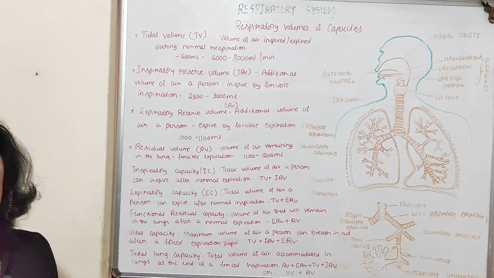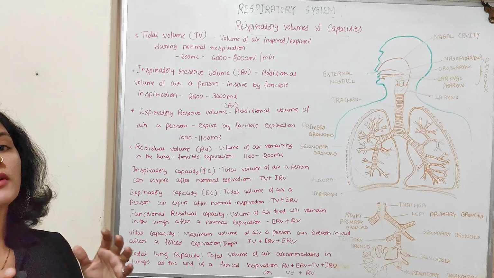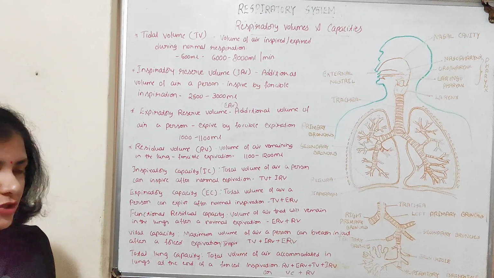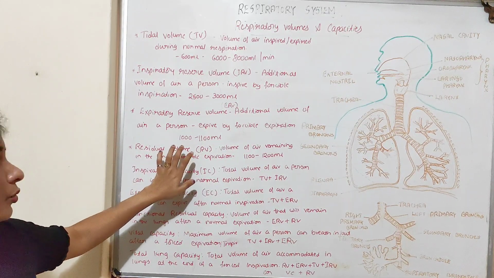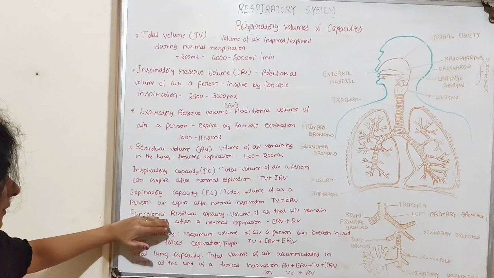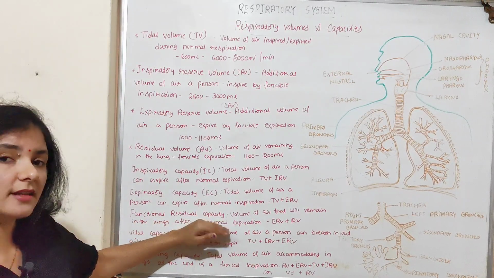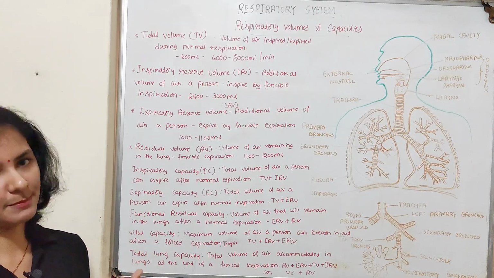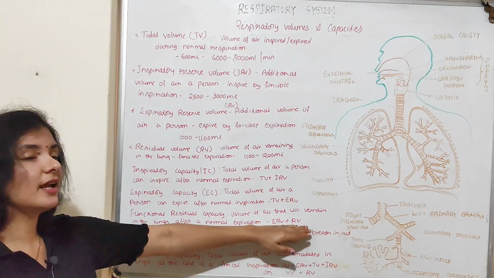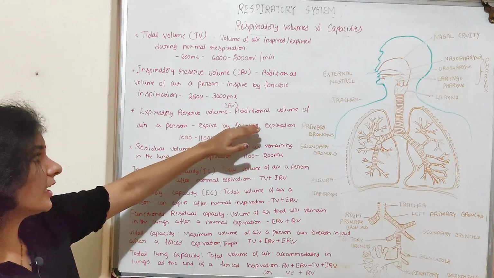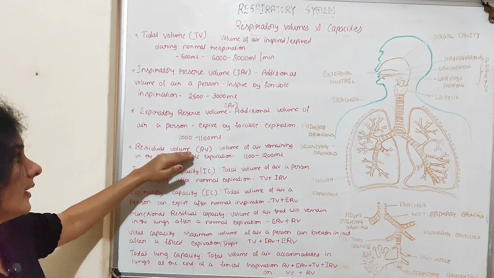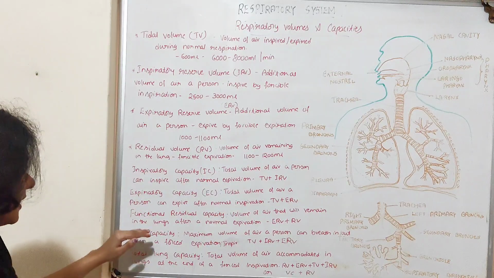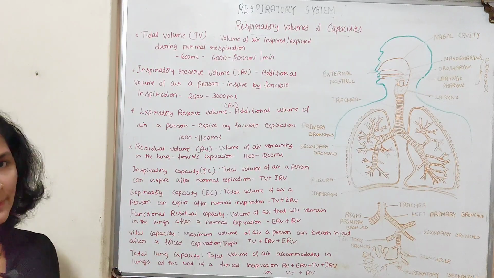And residual volume. Residual volume means whatever the volume of air that remains in the lung even after forcible expiration. So that is a residual volume. So the addition of these two is nothing but the functional residual capacity, that is the volume of air that remains in the lung after normal expiration. So which includes ERV and RV. So air that can be forcibly expired and the air that remains in the lung even after forcible expiration. So addition of these two is nothing but the functional residual capacity.